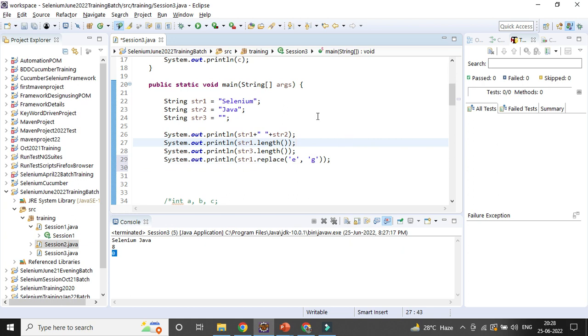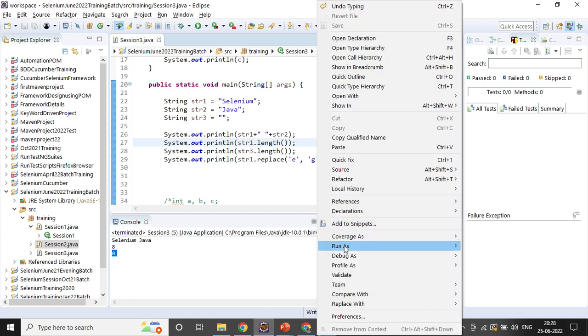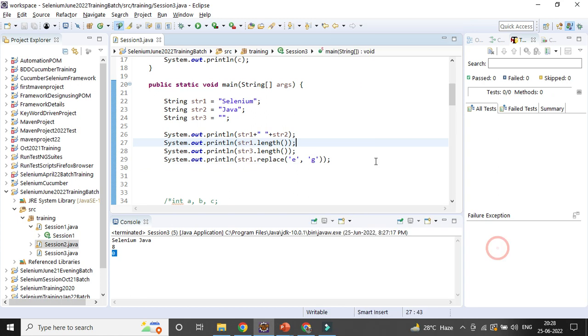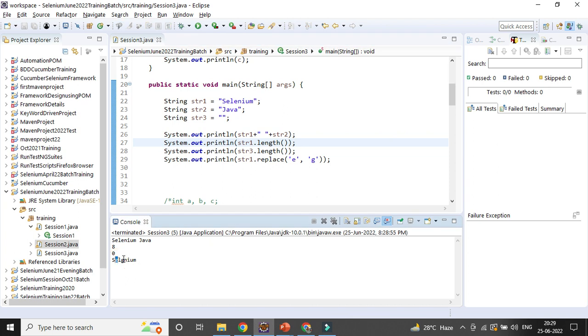Okay, so let's try to run it. You can see e is getting changed to g. So that is called replacing.